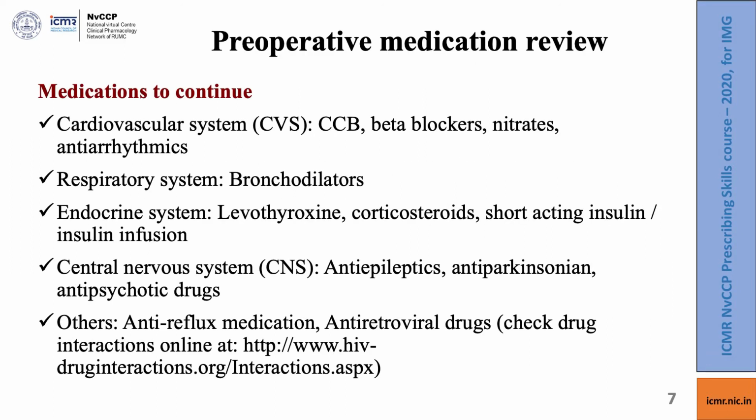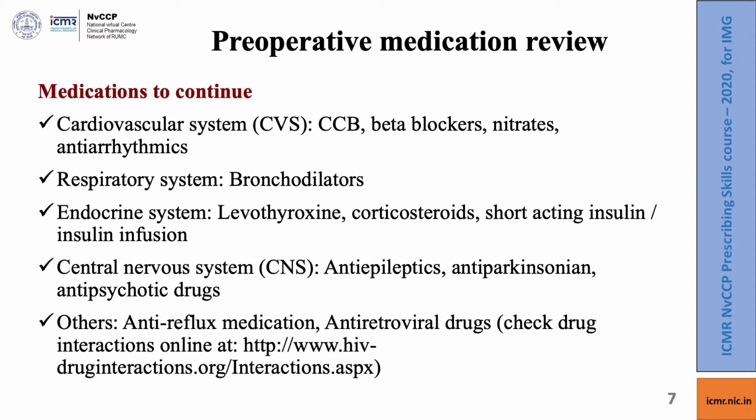We will come to the first and obvious perioperative situation, that is the need for reviewing preoperative medication. A lot of information on this is available and we are going to focus on some common situations. Regarding medications to continue from the cardiovascular system, calcium channel blockers, beta blockers, nitrates and antiarrhythmics generally must continue.